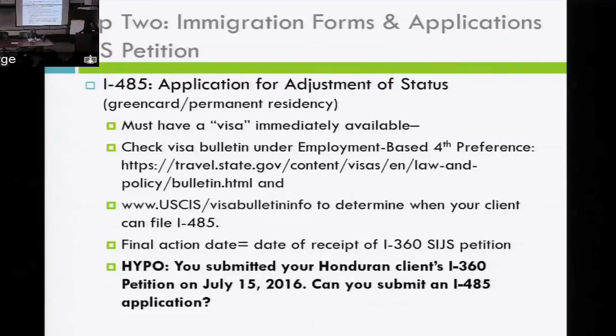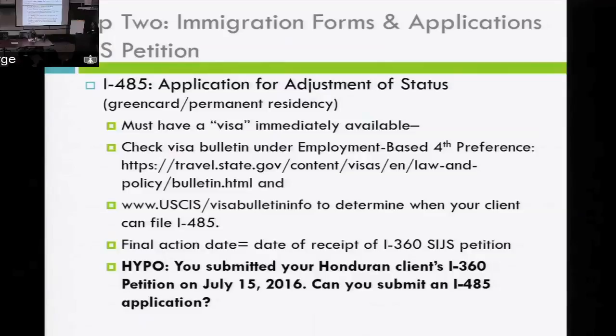It used to be that it was automatic, basically, that you could move on from the I-360, from the special immigrant juvenile status, to the permanent residency. Now you need to stop and check, can I move on, or when can I move on? So the way that you do that, here is the first website that you're going to go to, the Visa Bulletin. You're going to check under employment-based fourth preference category, which is where SIJS falls under.